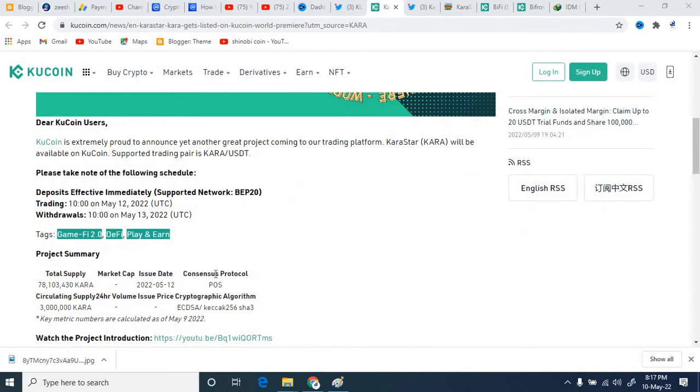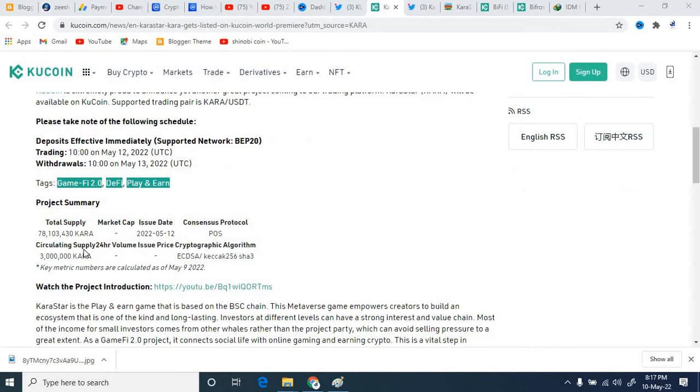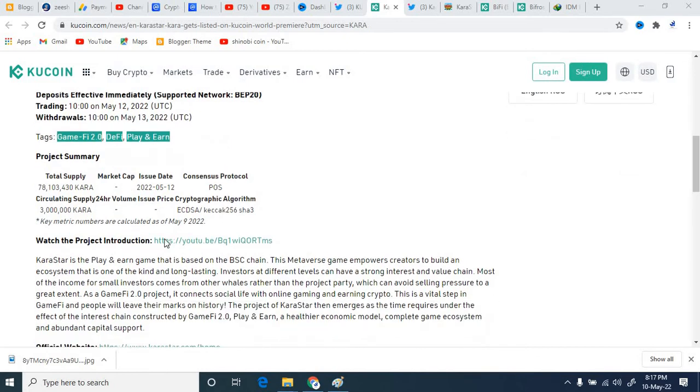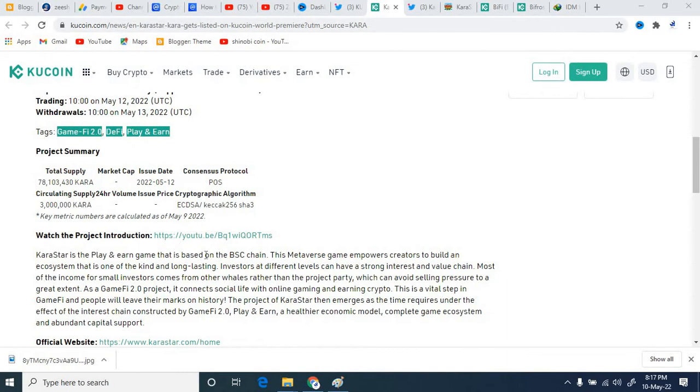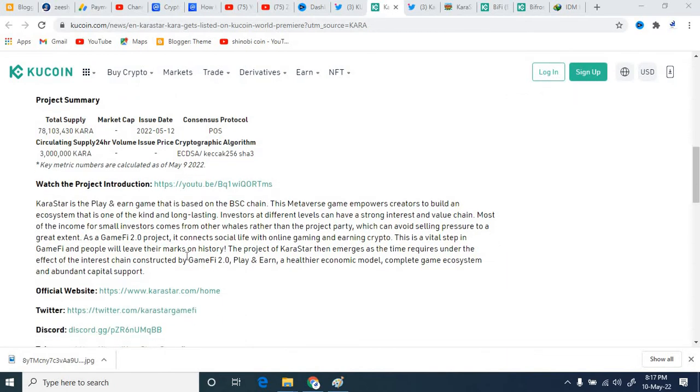And if you look at the tags, this is a GameFi 2.0 project, a DeFi project, and a play and earn project. There's also some detail in the project summary. You can see the total supply, market cap, and you can also study the circulating supply and the 24 hour volume. But I just want to give you a small introduction to this project.